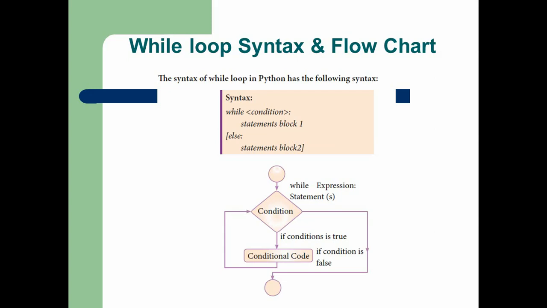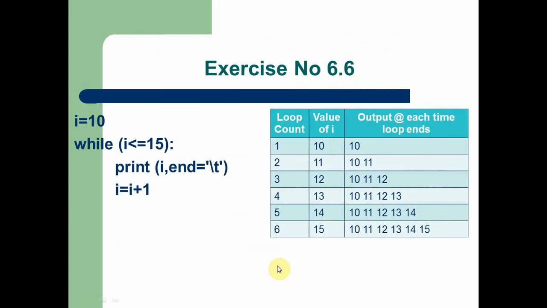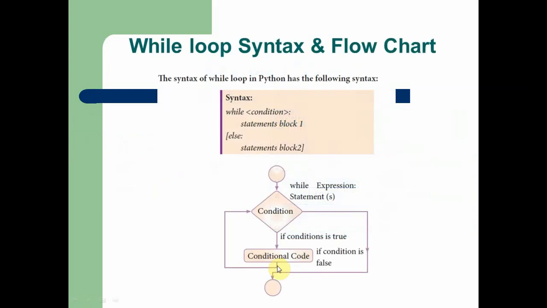In the flow chart below the syntax you can see that when the while loop starts, the condition is checked. If the condition is true, the conditional code is executed. After that, the loop goes to check the condition again, and if it is true, it executes the same conditional code.